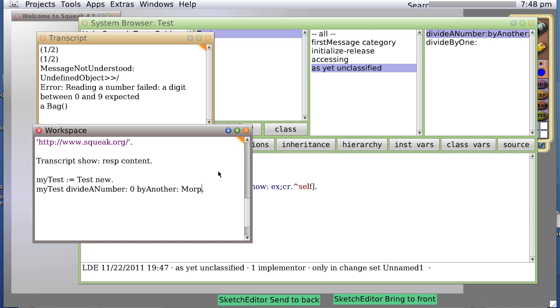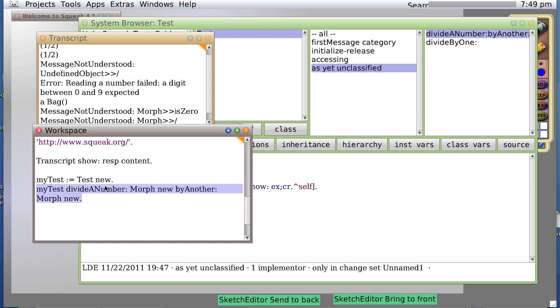How about morph? Message not understood. Morph is 0. Well, once again, it tried to do something. It divided 0 by a morph. And it tried to apparently coerce the morph to be 0. So let's try morphing you on both sides and see what happens. A morph doesn't know how to divide.